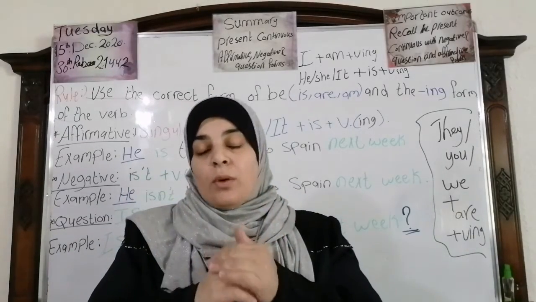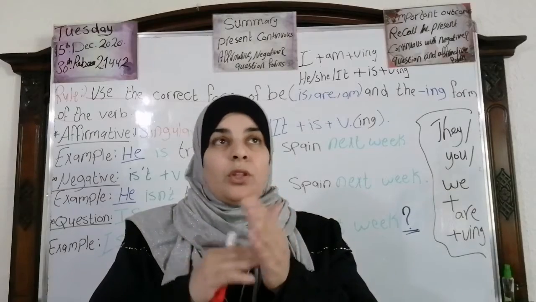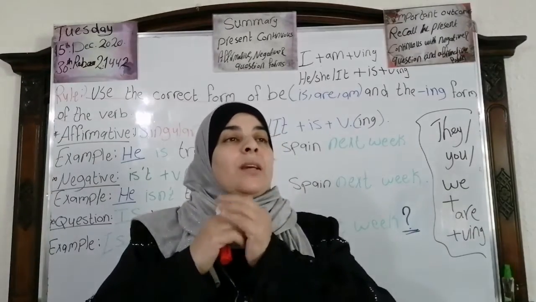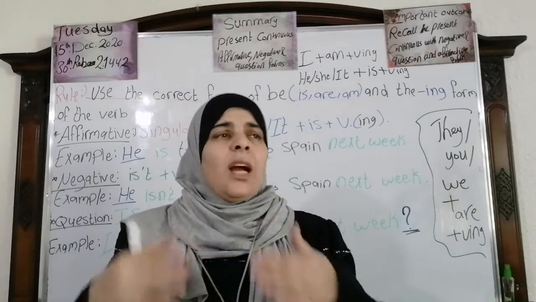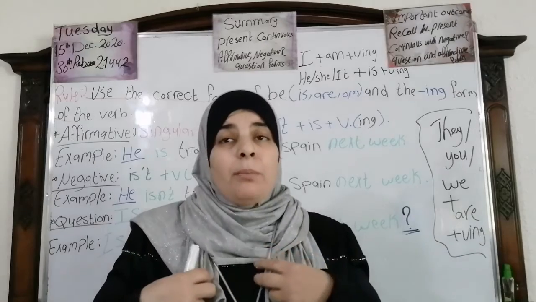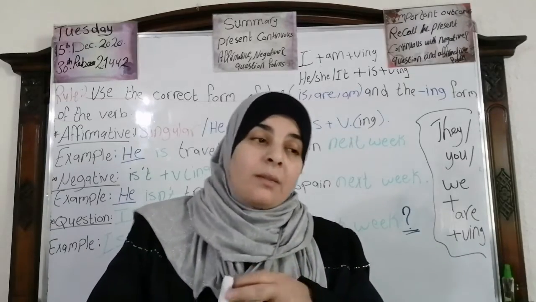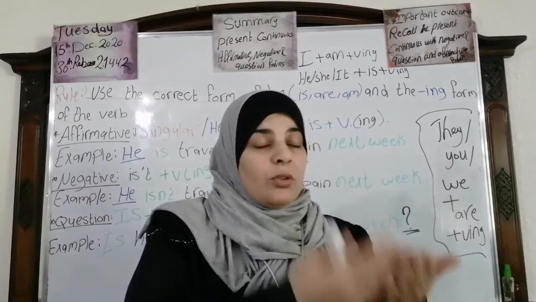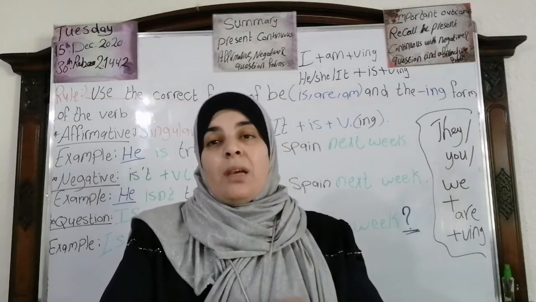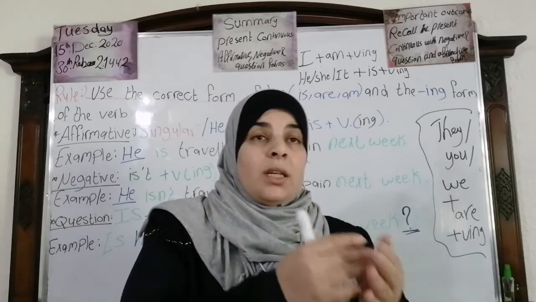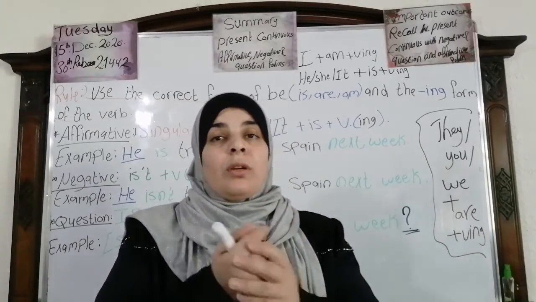The other use is what? When you use the present continuous for planning for the future, okay? For example, I will say, I'm traveling to Spain next month. I plan to travel to Spain next month. Everything is planned, okay? This is for the future. Next month means future, okay?